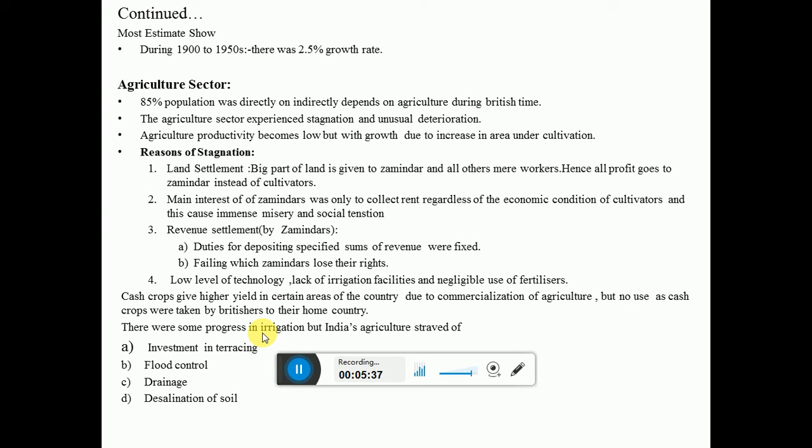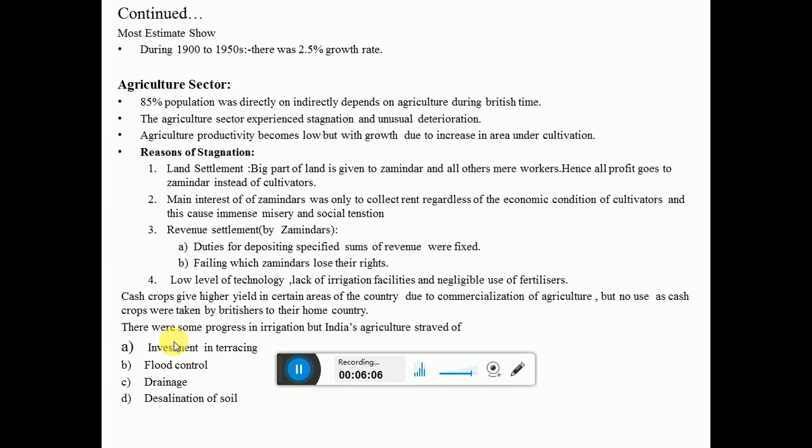But ultimately the cash crops benefit the Britishers, because the cash crops were especially needed by the Britishers. They just take them away and it is treated like a raw material by the Britishers, and they take it to Britain and produce it again into some other finished goods, and they take it to India or some other countries to make gold or silver, whatever is being exchanged.